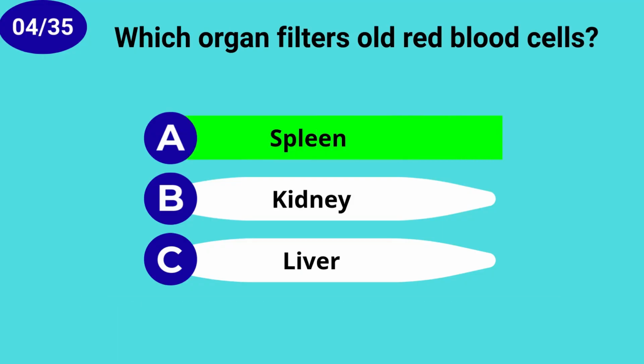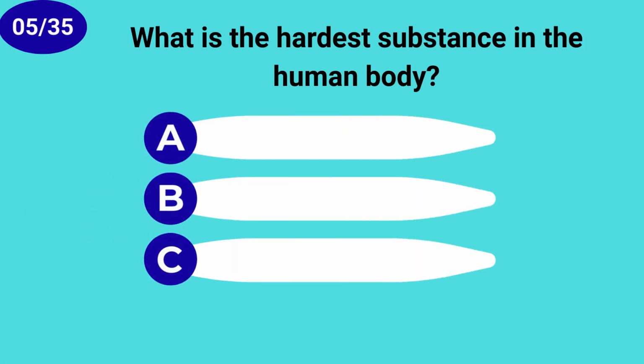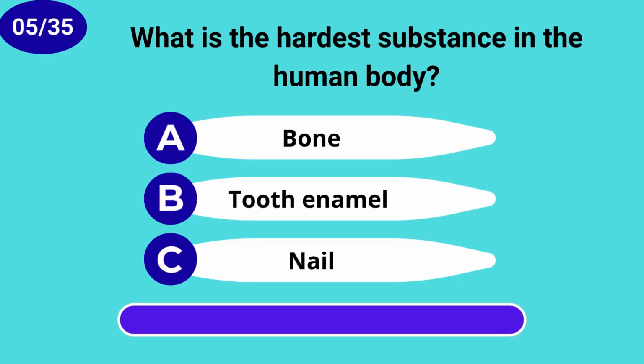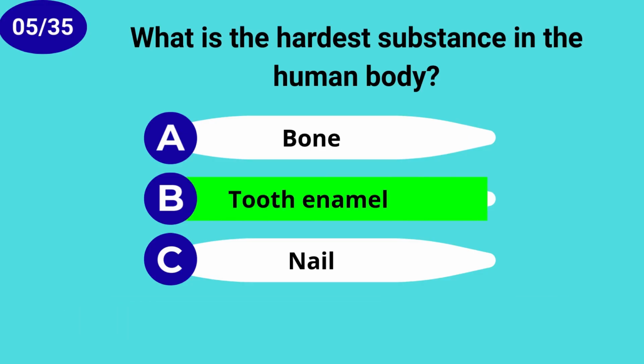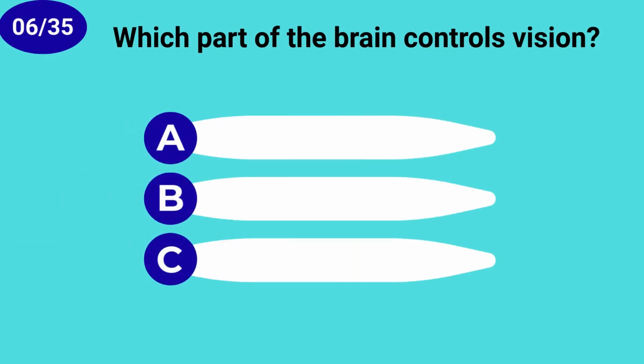Which organ filters old red blood cells? Spleen. What is the hardest substance in the human body? Tooth enamel. Which part of the brain controls vision?